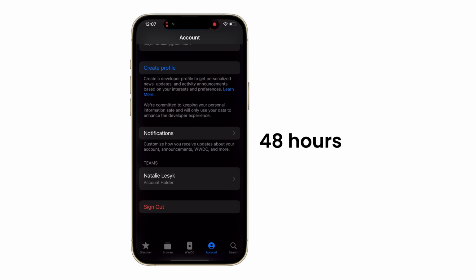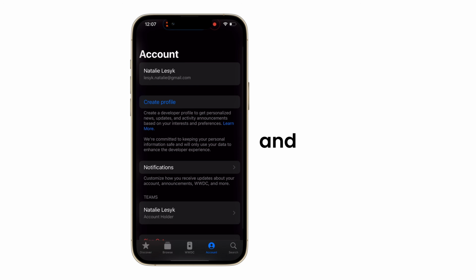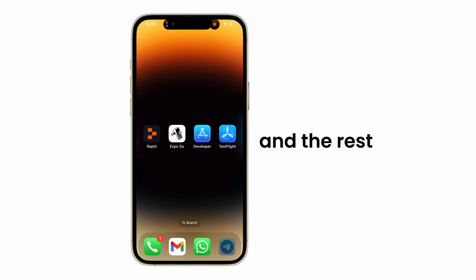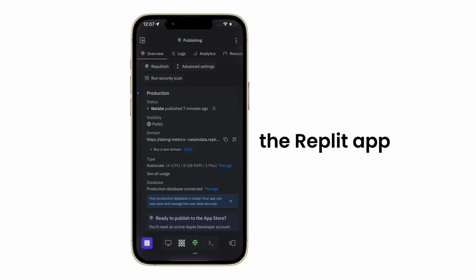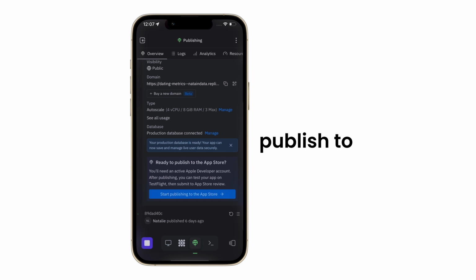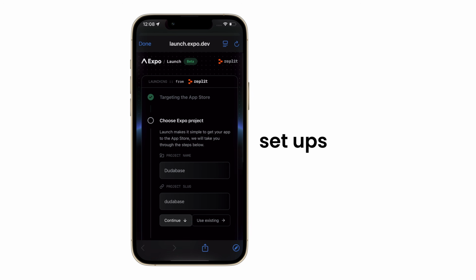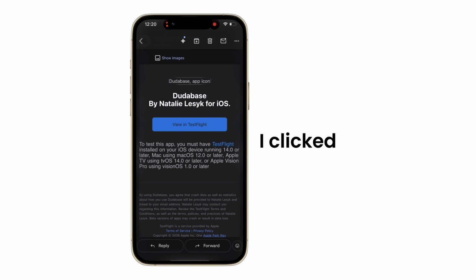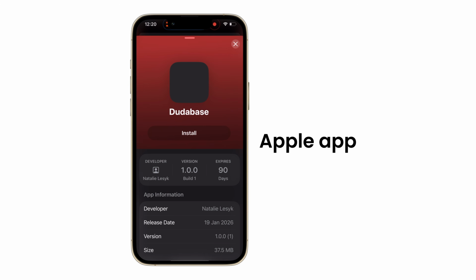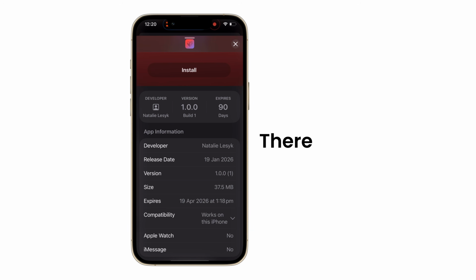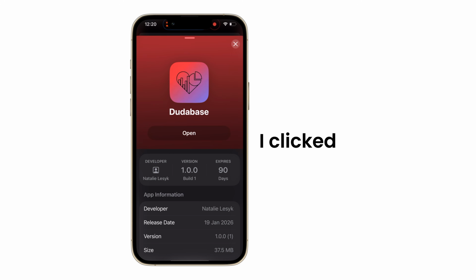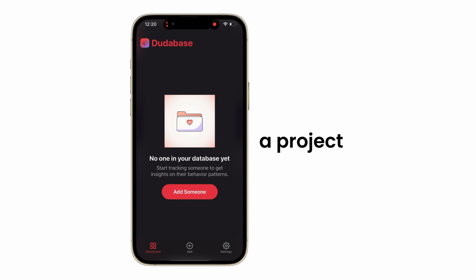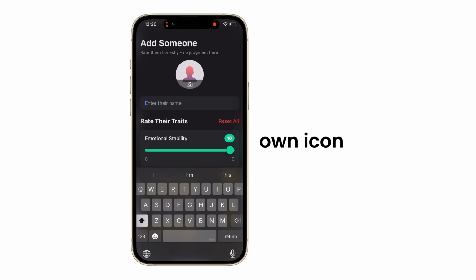So it took 48 hours for Apple to approve my developer account, and you can see in the app that you're enrolled. And the rest was easy. I just opened the Replit app, tapped Publish at the bottom, and selected Publish to App Store. Replit handled the technical setup through Expo. All I had to do was sign in with my Apple ID and hit launch. It can take up to 45 minutes to publish to the App Store, but I got the email very shortly, where I clicked View in TestFlight, which is a native Apple app for testing beta versions of apps. There I clicked Install on my Dudabase, and when I clicked Open, it worked. So it's not just a project anymore, it's a real app with its own icon on my home screen.